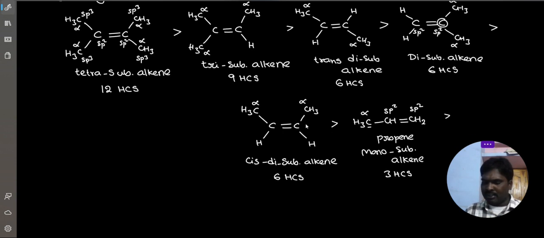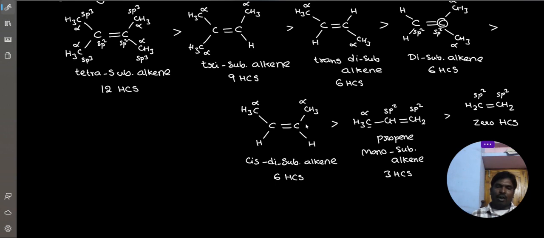Last one, the simple alkene, ethylene. Here no sp3 carbon. This is the reason it is not involved in hyperconjugation. So 0 hyperconjugated structures: no sp3 carbon, no alpha hydrogens, no hyperconjugation. Understood? This is a very important order, the stability order.